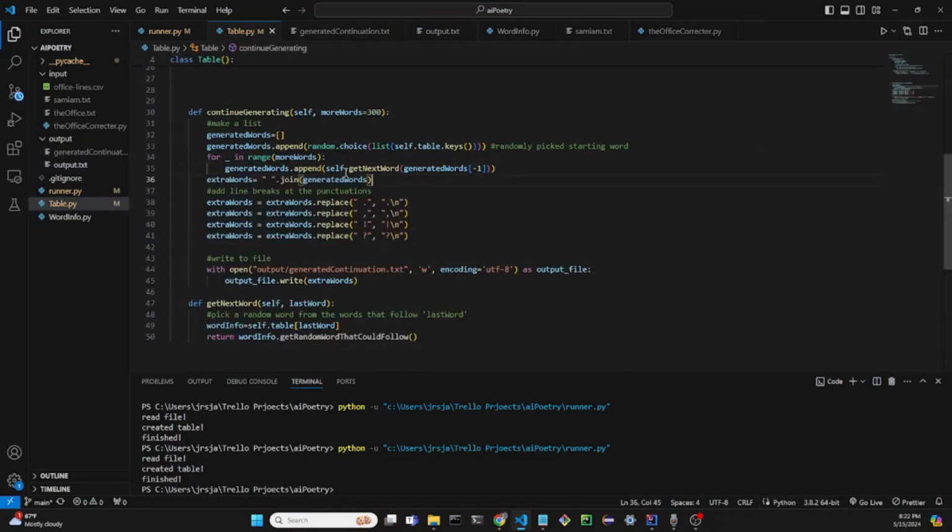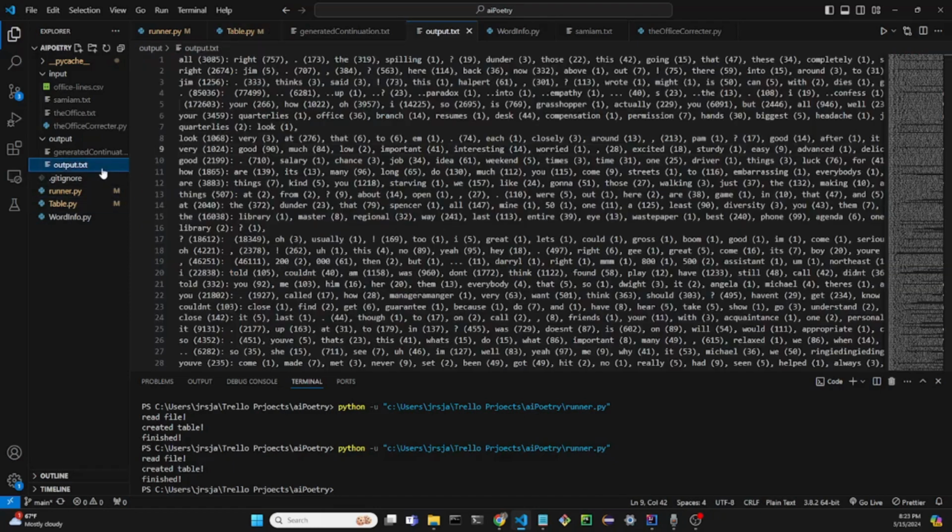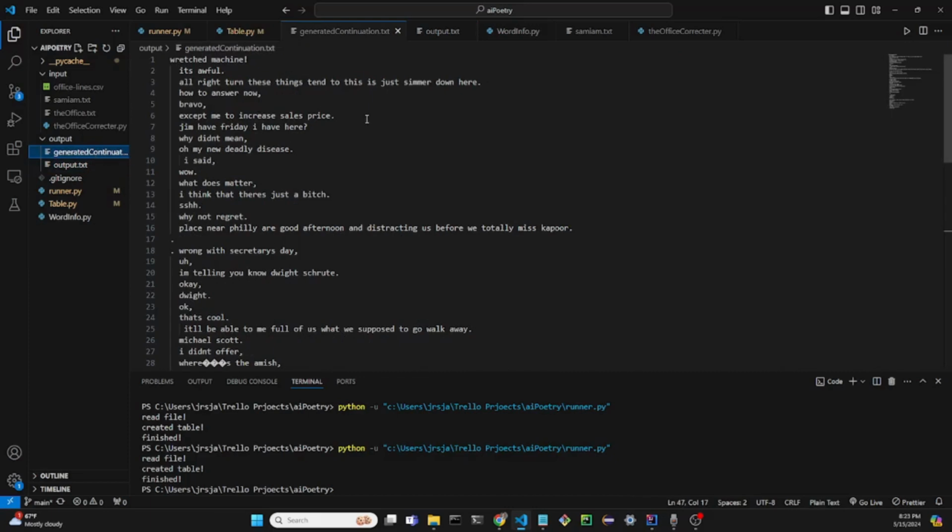So that's what I did here in this code right here. And I add a line break for each of the punctuations. This just makes it a little bit easier to read. And I write the output to the generated continuation file. Each time you run this, it'll be a little bit different, because you're getting a random word, so the random numbers are a little bit different each time you run it. But I just ran this just now, and this is what I got from the script.